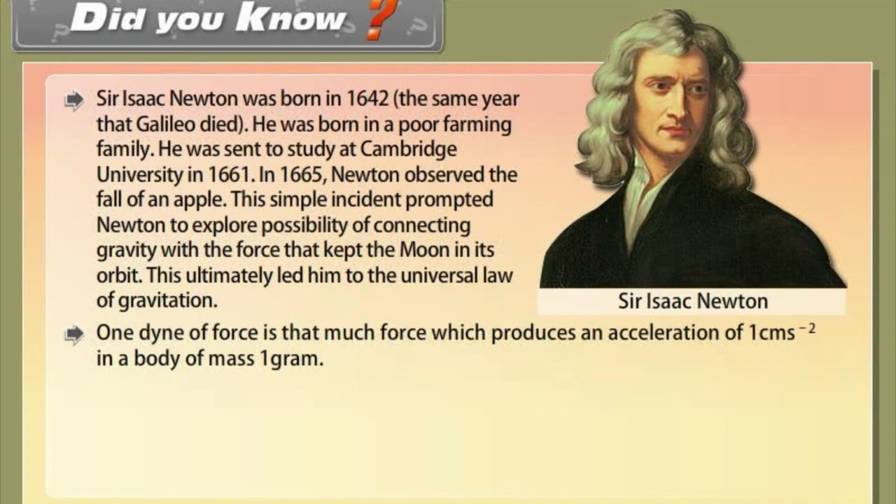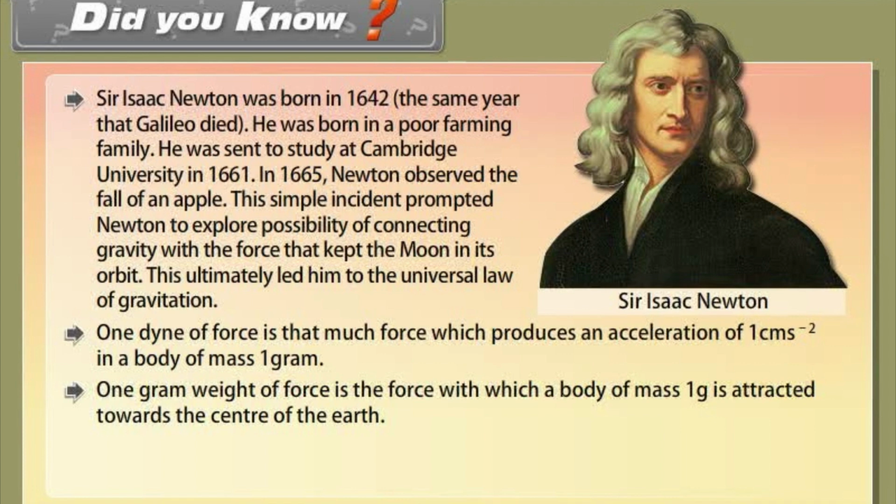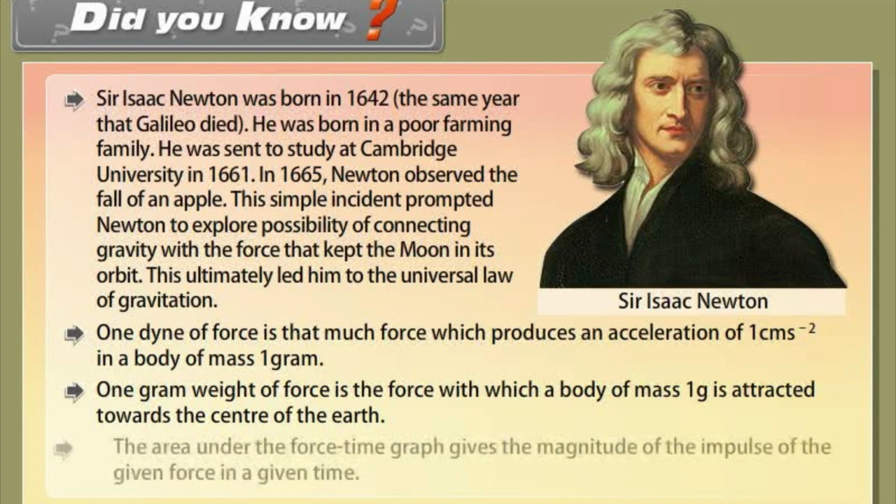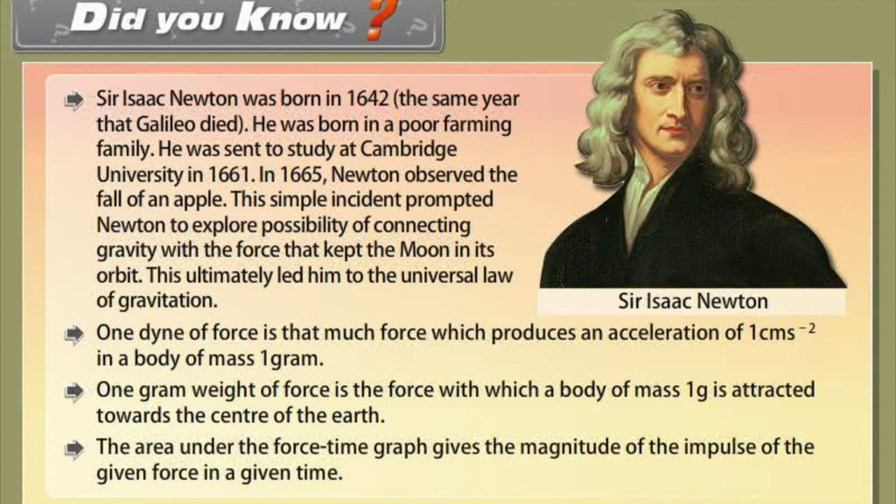One dyne of force is that much force which produces an acceleration of 1 centimeter per second square in a body of mass 1 gram. 1 gram weight of force is the force with which a body of mass 1 gram is attracted towards the center of the earth. The area under the force time graph gives the magnitude of the impulse of the given force in a given time.